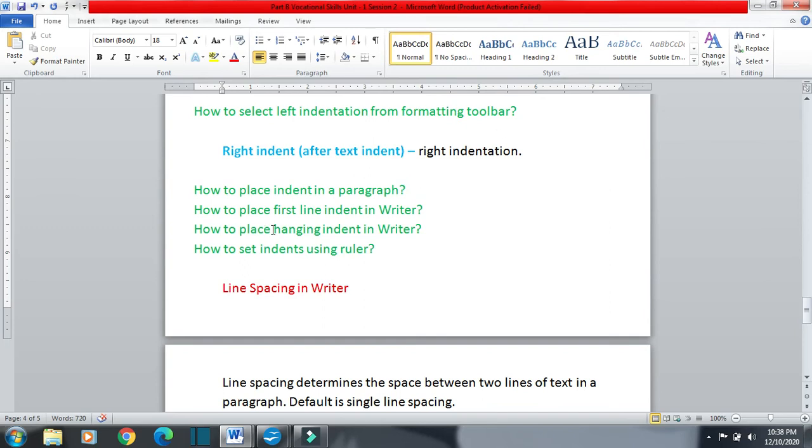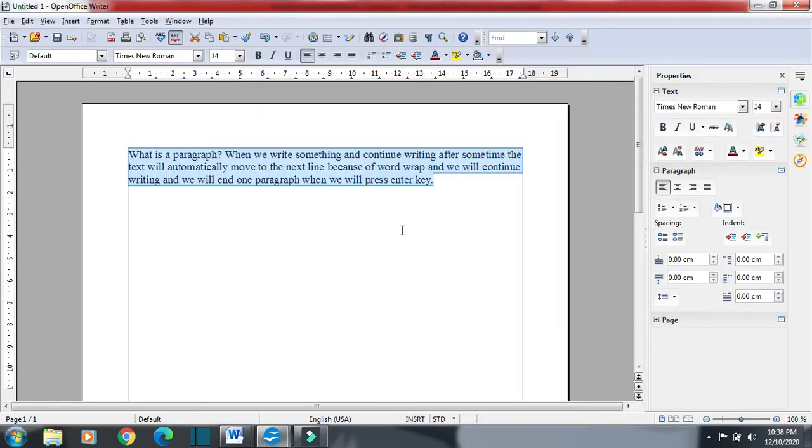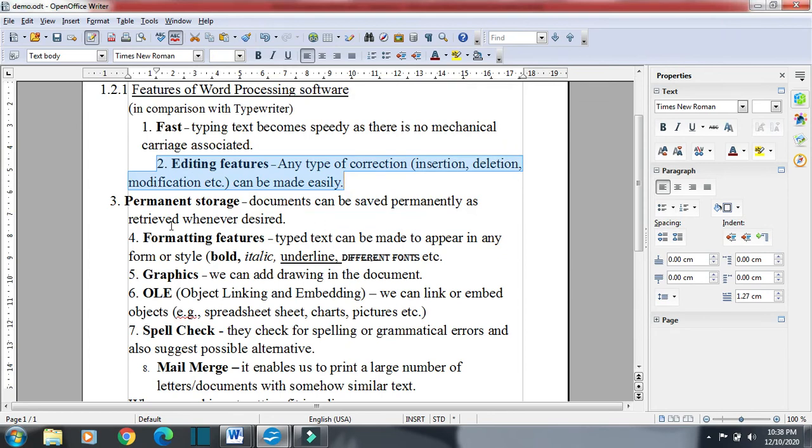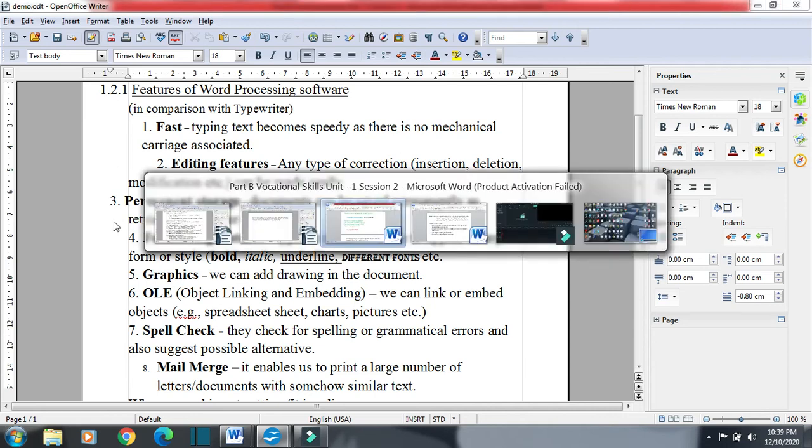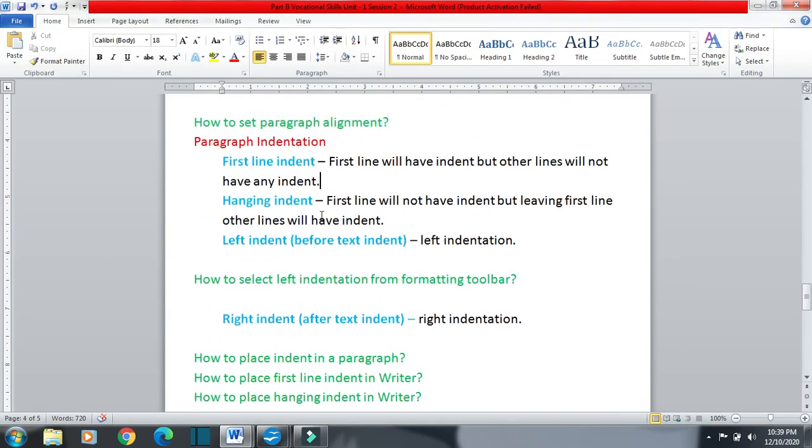How to place hanging indent? I have told how to place hanging indent. We will be following one trick like this. We will give a negative indent to the first line. It will automatically be seen as hanging indent. Other parts will be seen as different. It will appear that this is having some space. So it is hanging indent. In hanging indent, the first line will not have indent. The first line will be as it is, but leaving the first line, other lines will have indent. This option is not available in Writer, that is why we always go for the trick.